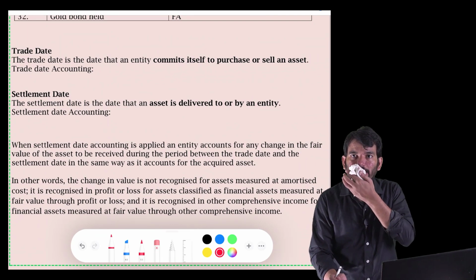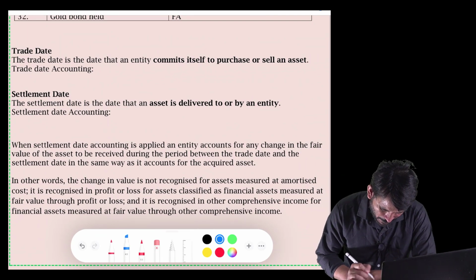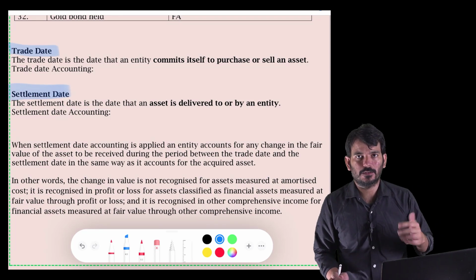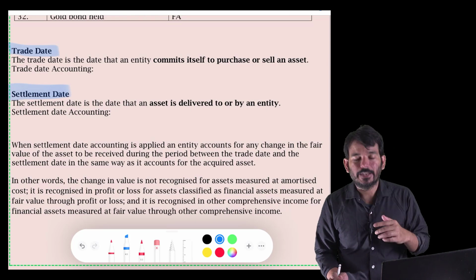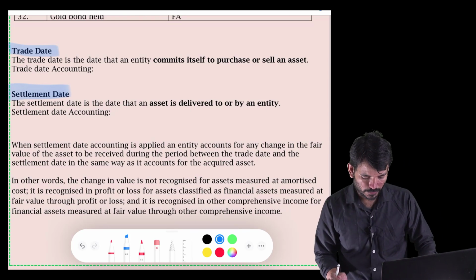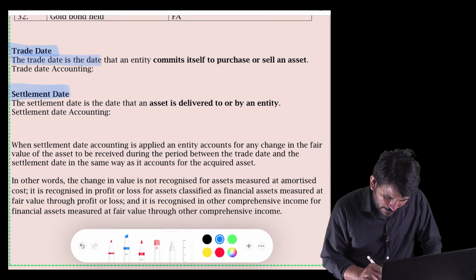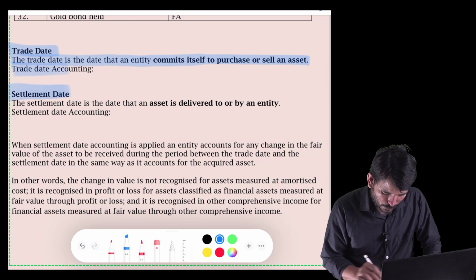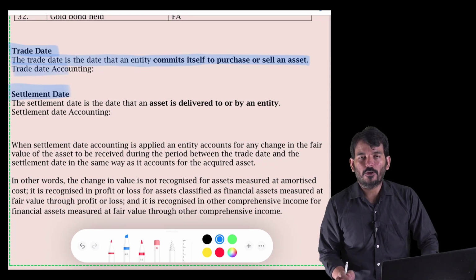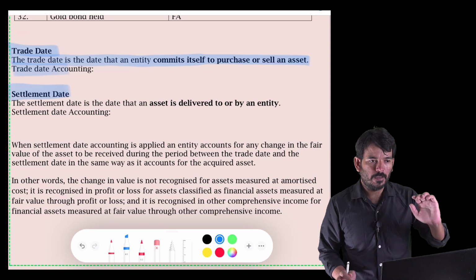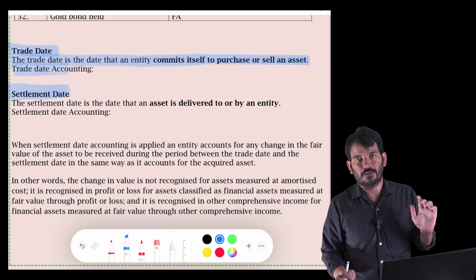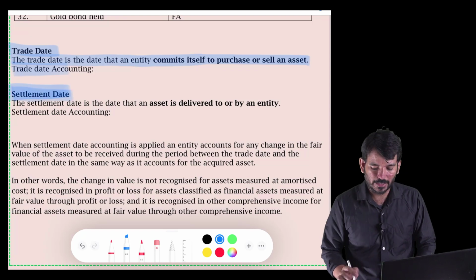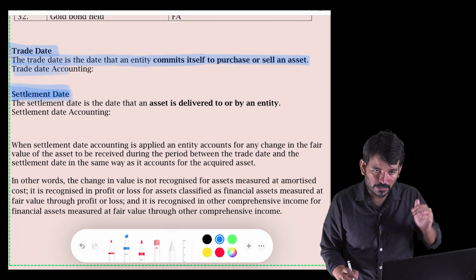And we will have a few more questions. The question says, what do you mean by trade day accounting and settlement day accounting? This question keeps coming in examinations, so we will go through this once. Trade day is the date that an entity commits itself to purchase or sell an asset. So what do you mean by that? Say if I am following trade day accounting, when I am entering into an agreement, I'll make an entry. But if I'm going with settlement day accounting, I will make an entry only when I'm receiving the goods.